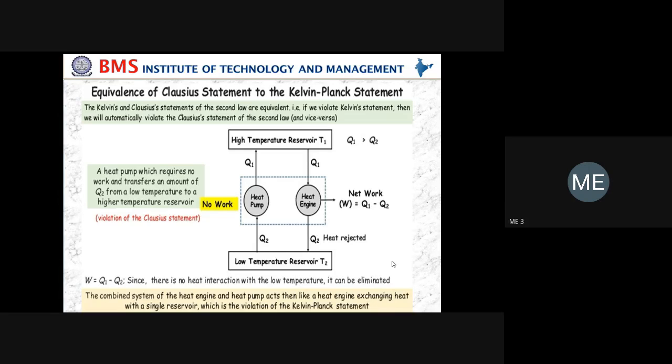If there is any concept you have not understood in the second law of thermodynamics or entropy, I can explain once again. Any doubts? Any concepts you have not understood in the second law of thermodynamics or entropy? Because it is the most important chapter. So try to understand this. Very simple, but analysis is important.